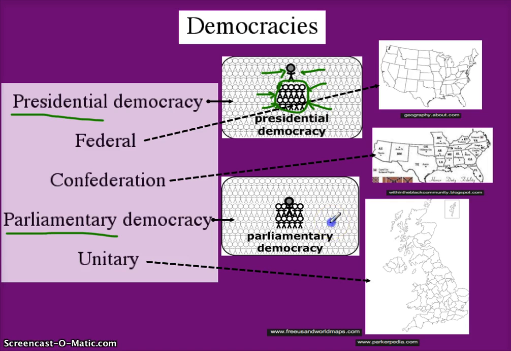In a parliamentary democracy, you still have people electing the members of parliament, like our Senate and House of Representatives, but it is not the people that elect the president. I guess I could say the prime minister. You've heard that term before as far as Australia and Canada and Britain. They have a prime minister who is not elected by the people. The prime minister is elected by the people in the parliament.